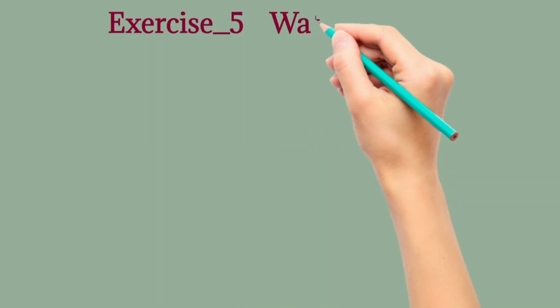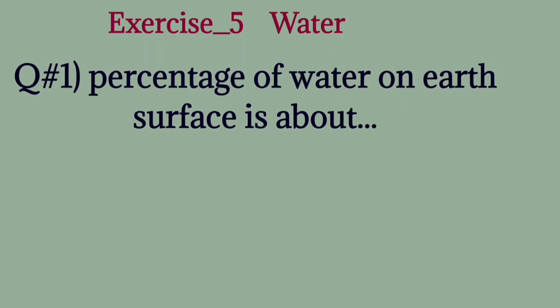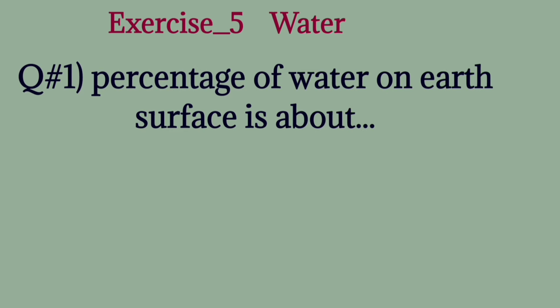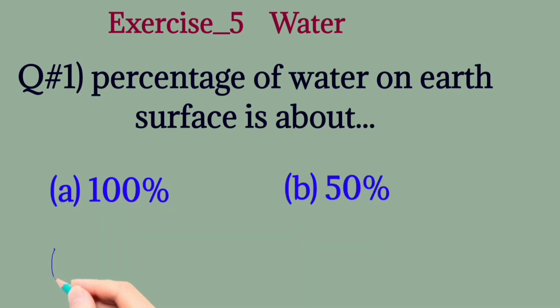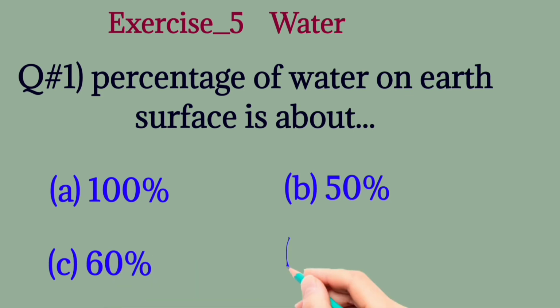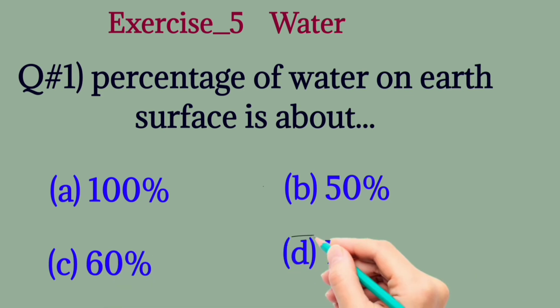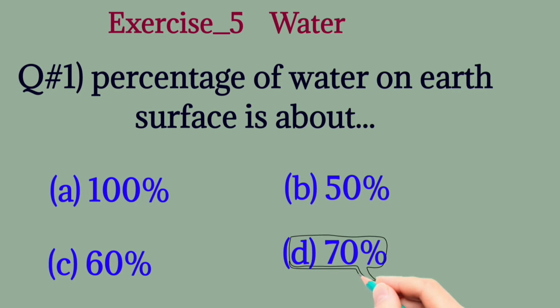Exercise number 5. Water. Question number 1. Percentage of water on Earth's surface is about 100%, 50%, 60%, 70%. The correct one is 70%.